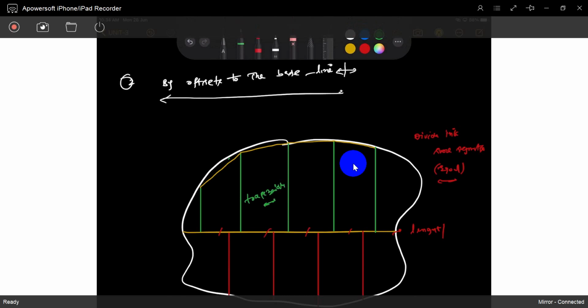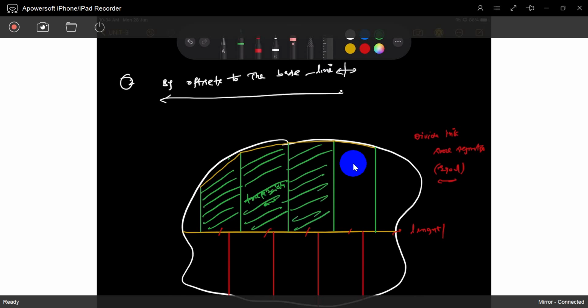You can find out the area, as simple as it is. Sir, so some part is excluded. Excluded, na? So if you take it, this is also maybe okay. So this part is excluded. So you can easily find out the area, but also something is missing. See, this is missing.